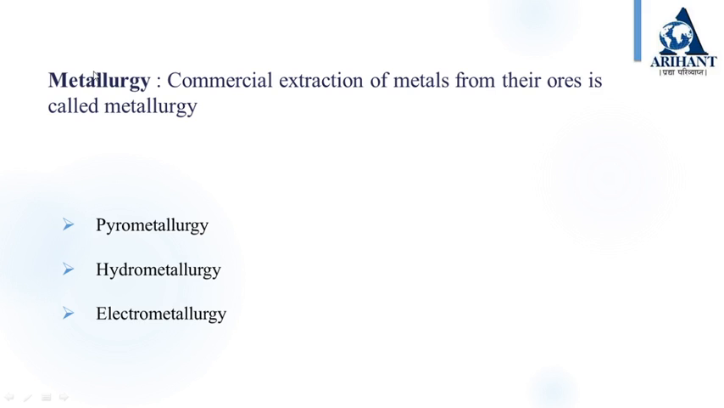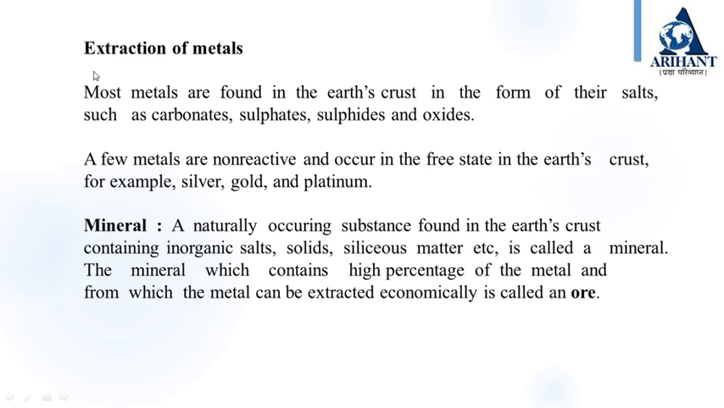Different methods are used for extraction of metals such as pyrometallurgy, hydrometallurgy and electrometallurgy. Most metals are found in Earth's crust in the form of their salts such as carbonates, sulfates, sulfides and oxides. A few metals are non-reactive and occur in free state in the Earth's crust. For example, silver, gold and platinum.